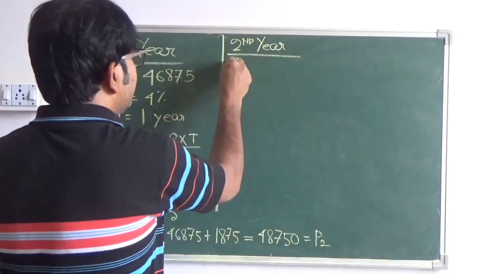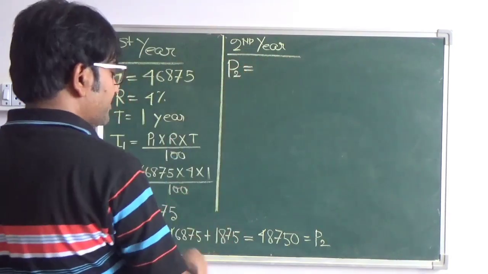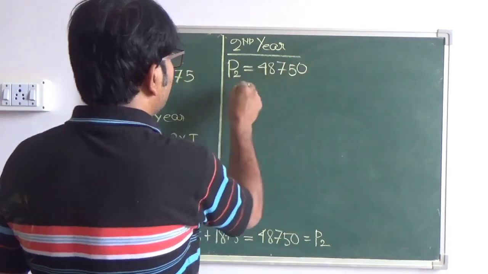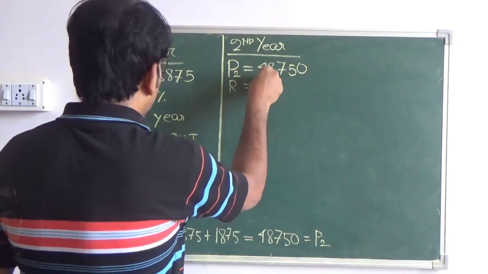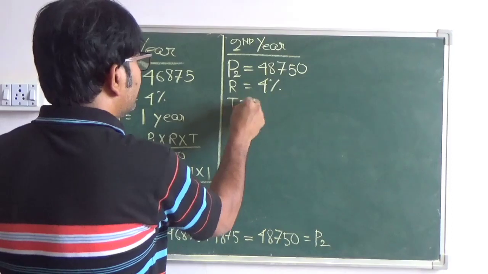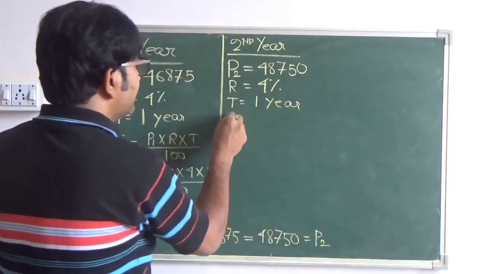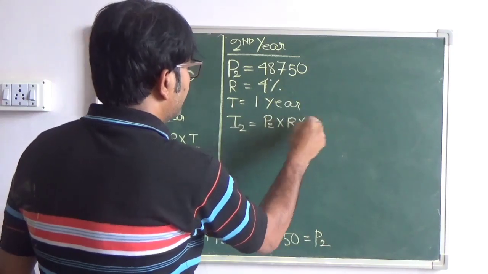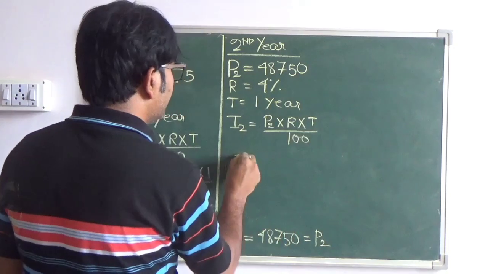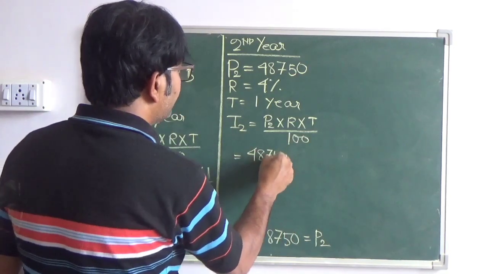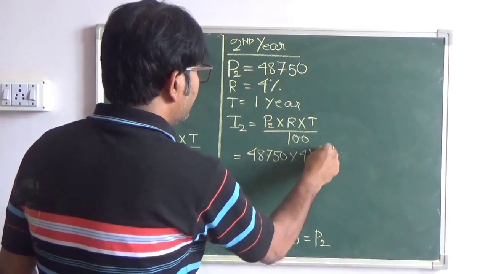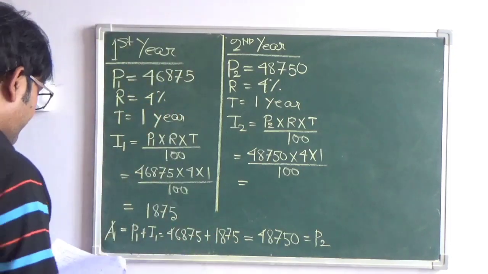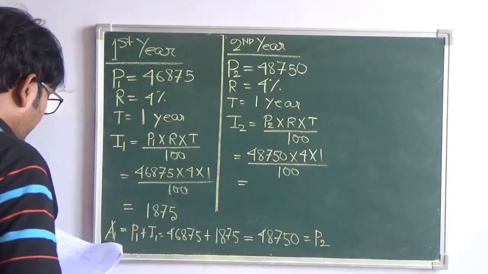So second year we take the principal as P2, which is the amount at the end of first year, that is 48750, and rate is again the same thing, 4% uniform, T equals to 1 year. Now let us find the interest for the second year I2, and that is P2 into R into T by 100. So that is 48750 into 4 into 1 by 100, and after calculation I2 is coming to 1950.